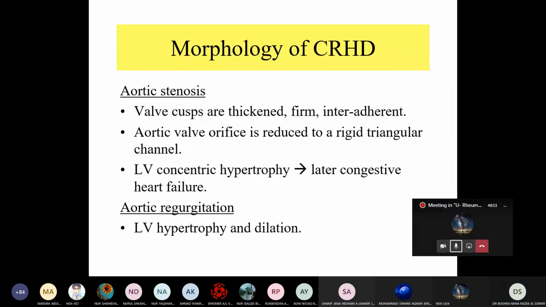Okay. So usually right side heart failure follows the left side. Sometimes it started first in the left and then the right side. So we call it congestive heart failure when there is biventricular failure. Aortic regurgitation also causes left ventricular hypertrophy and also dilatation.